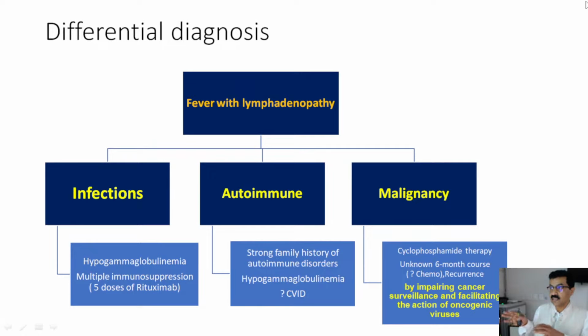So it is possible that the patient developed malignancy associated with activation of a viral infection. But this patient was negative for all the workup for Epstein-Barr virus and cytomegalovirus infection. The patient has even been tested for tuberculosis. GeneXpert was negative. So all these things were going against infection episodes.